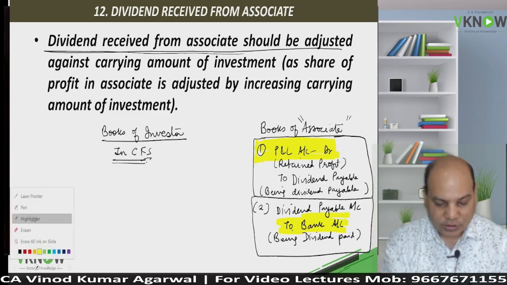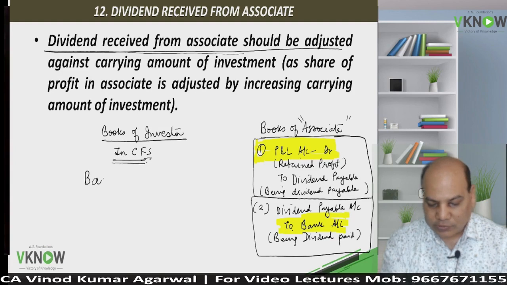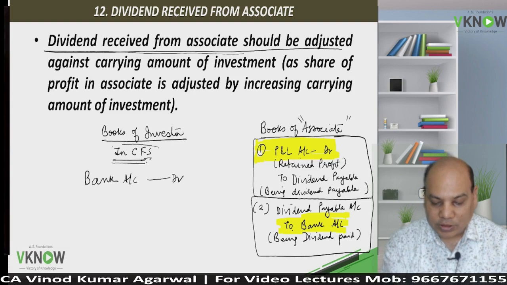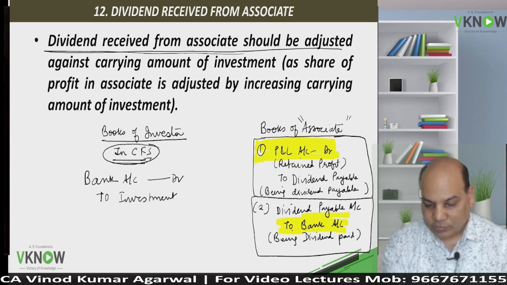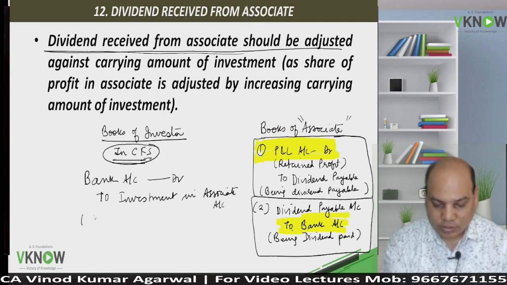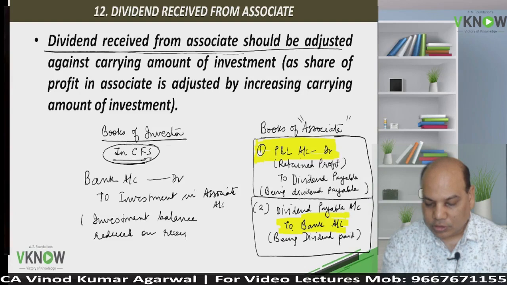So in the CFS, when they will receive the dividend, bank account debit, this is happening in CFS, to investment in associate account, being investment balance reduced on receipt of dividend.